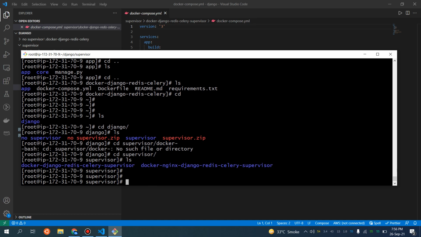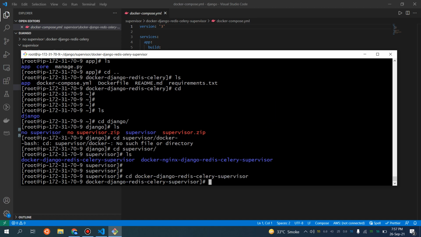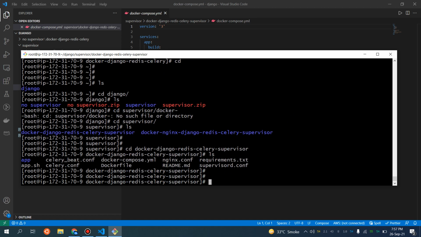As I told you, we have two directories here. First of all, I'm going to show you the architecture without Nginx, and later on I'm going to show you the architecture with Nginx and that particular Docker file as well.